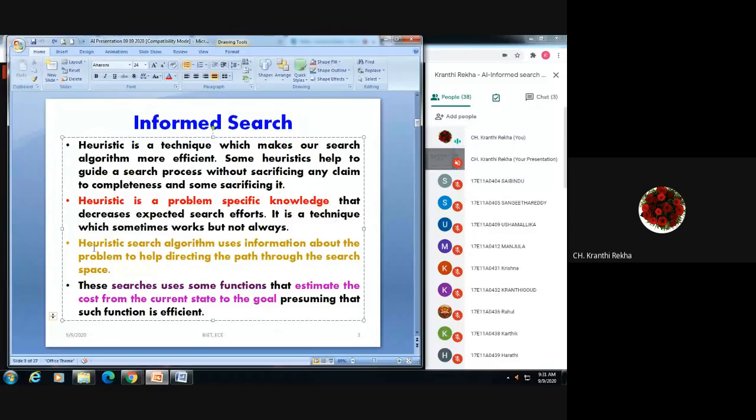You can see a heuristic search algorithm uses information about the problem to help direct the path through the search space. We will see how we consider the information of the node to proceed to reach the goal. We will see that later in every method with examples. These searches use some functions that estimate the cost from the current state to the goal. For every type of informed search method, we will make use of some functions. So a functional description is given between the initial node and goal node. That is the main approach of these methods.